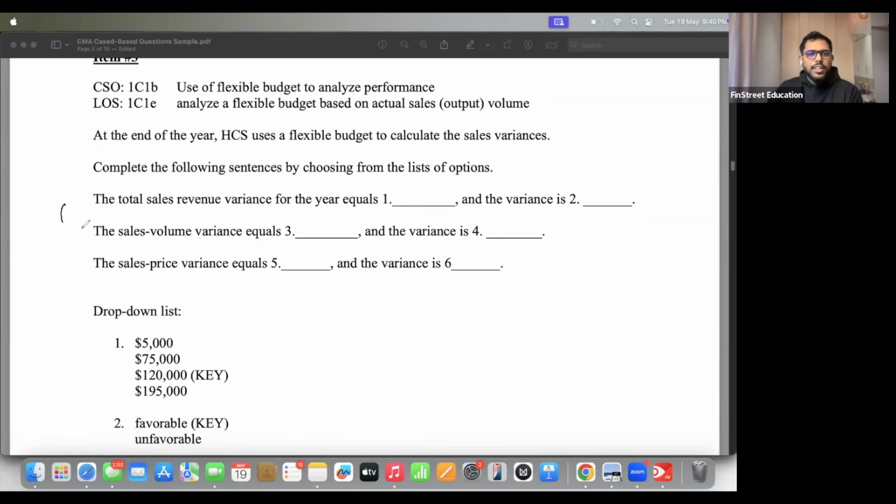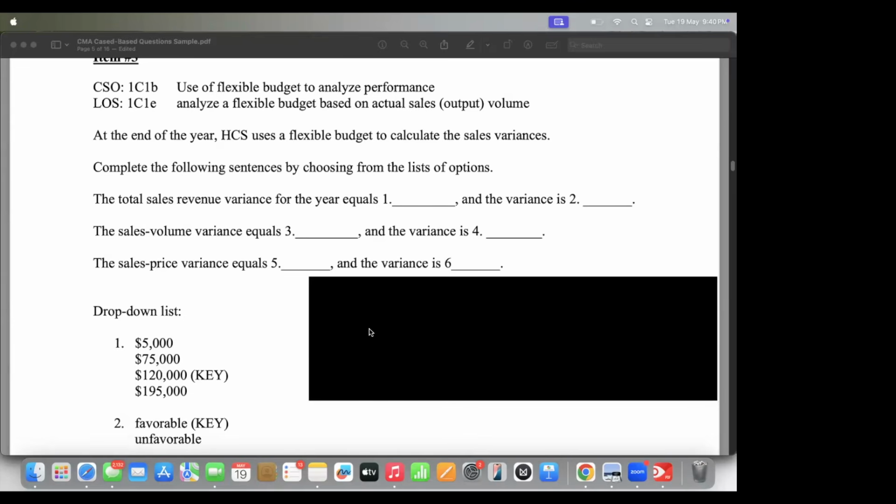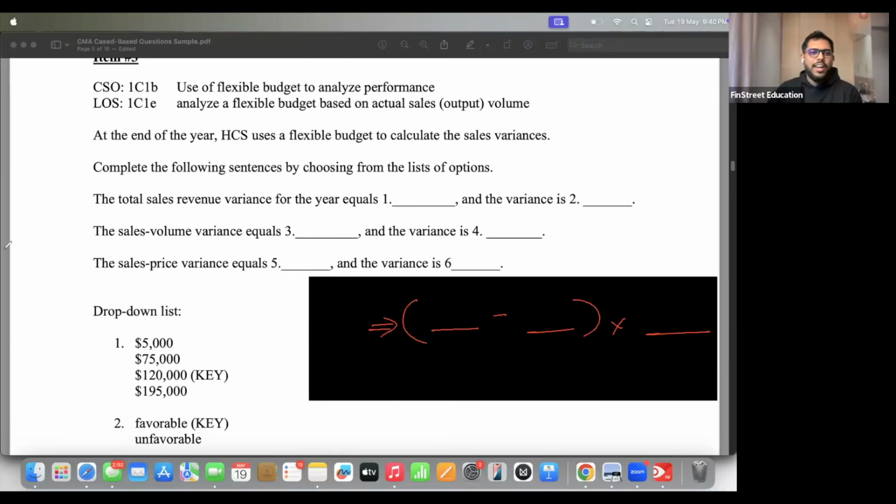Next. The sales volume variance equals, and the variance is. Please focus. It is sales volume variance now. We are going one step further. Let me revise the formula before asking you to solve. Guys, what is the formula for sales quantity? Flexible minus static. I had given you a trick to remember.